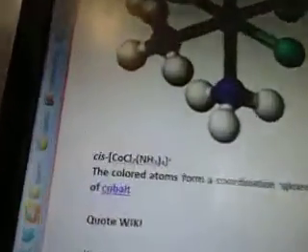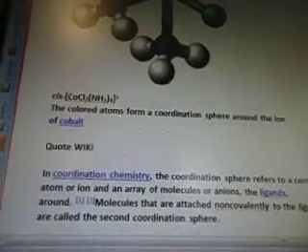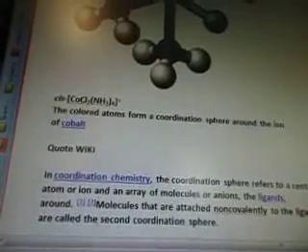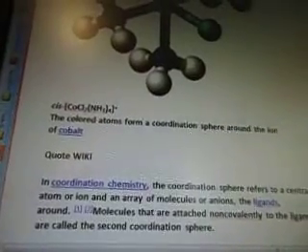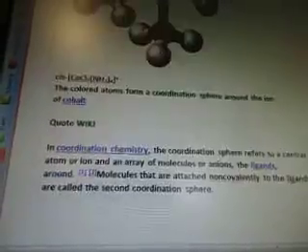Cis, trans, blah, blah. The colored atoms form a coordinated sphere around the ion of cobalt. Now that's what you want. You wanted a sphere, right? In the middle, the core part of the spaceship. So obviously this has something to do with that.